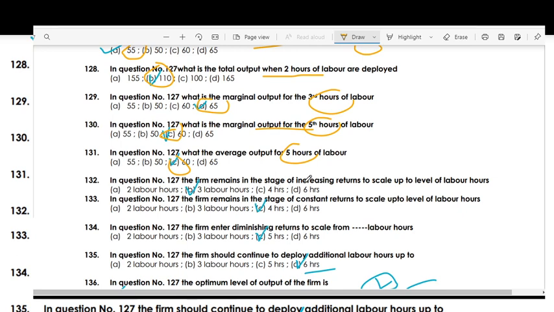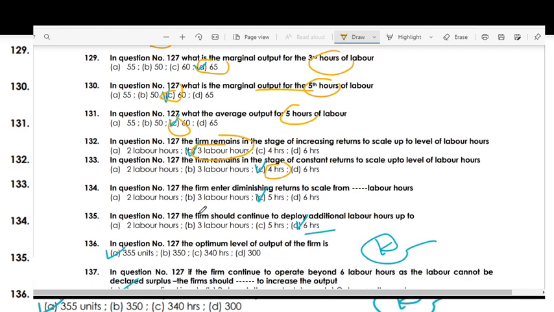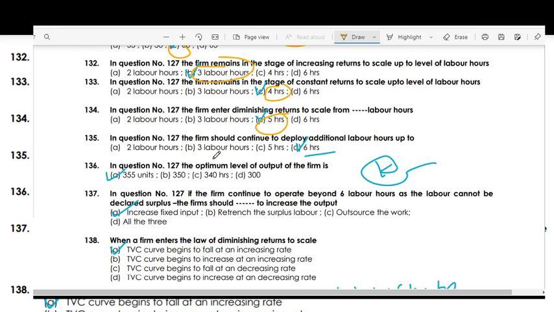The firm remains in the stage of increasing returns up to the labor hour, that is 3 labor hours. The firm remains in the stage of constant returns up to the labor hour, that is 4 hours. The firm enters diminishing returns, that is 5 labor hours. Okay.